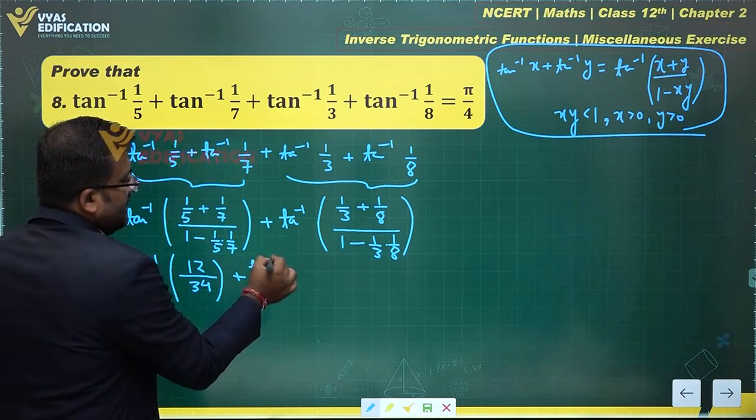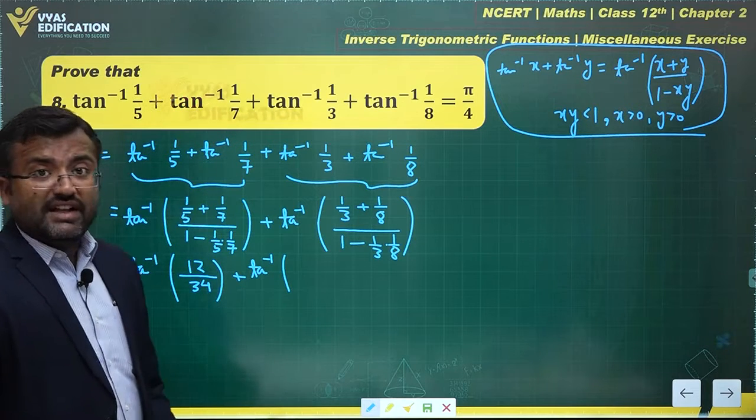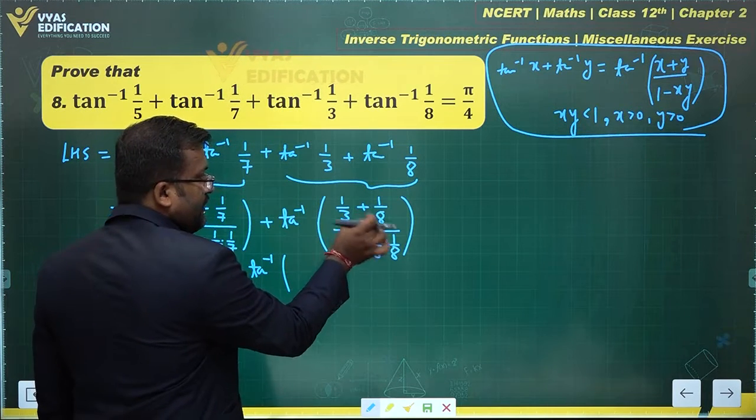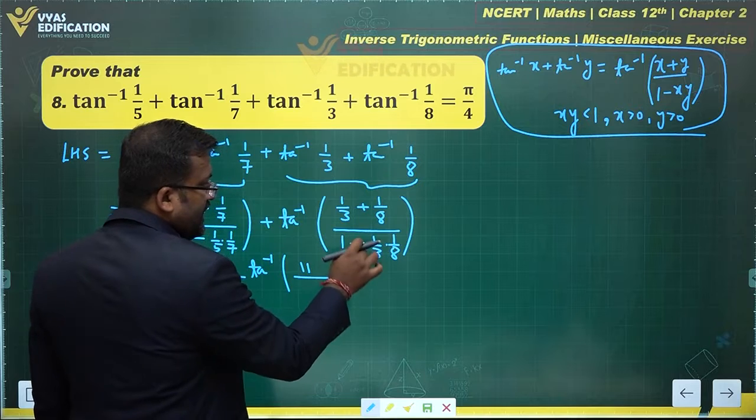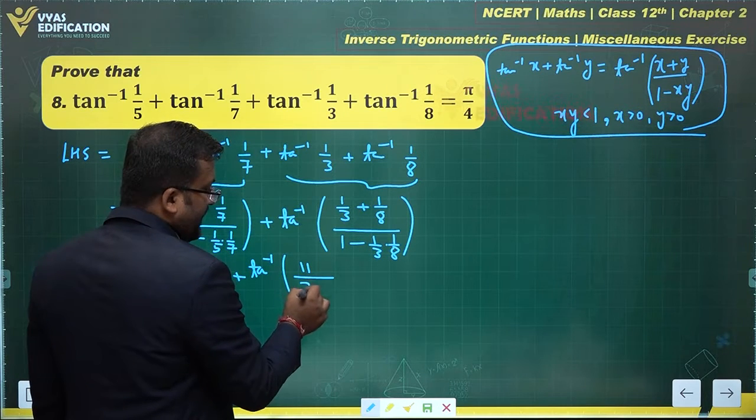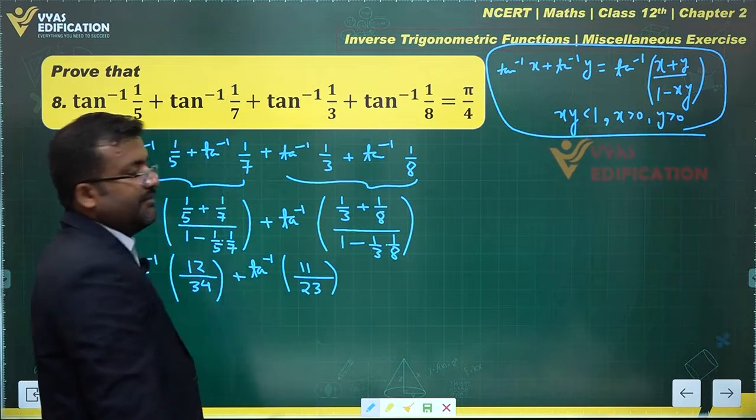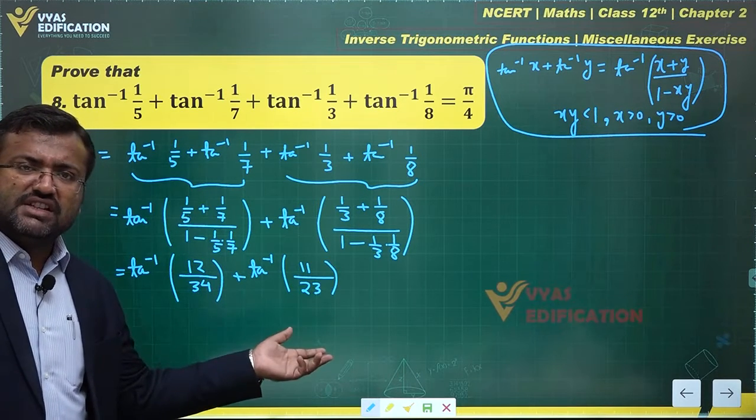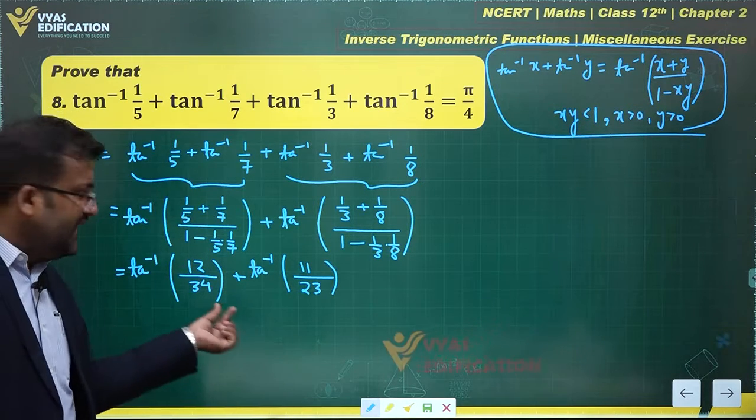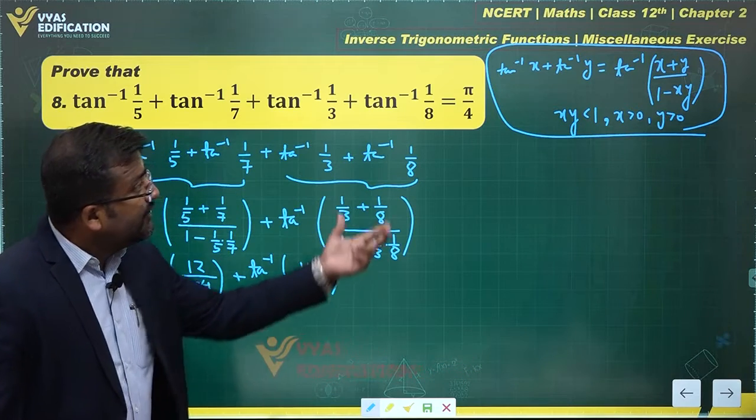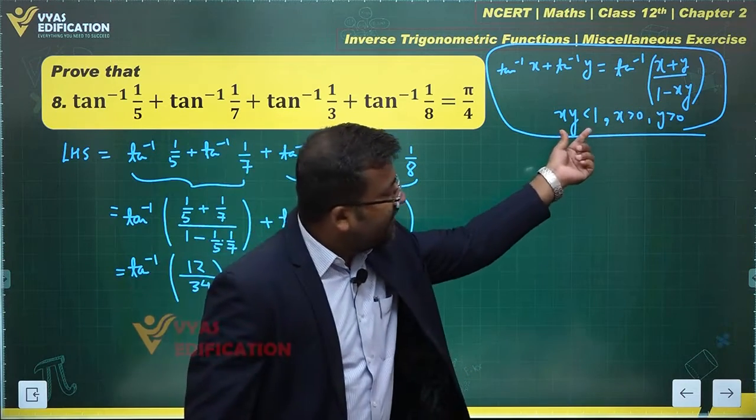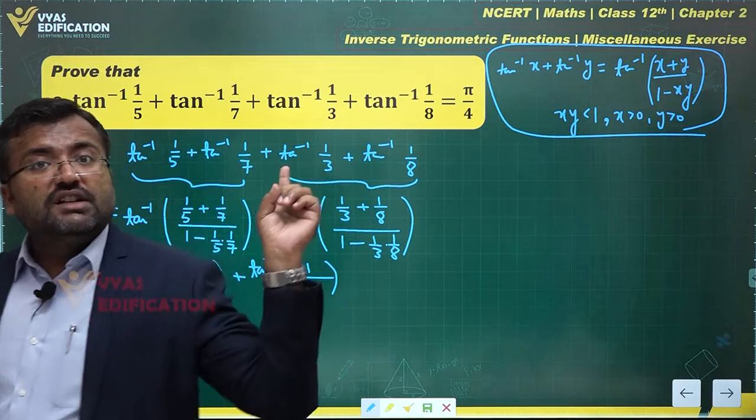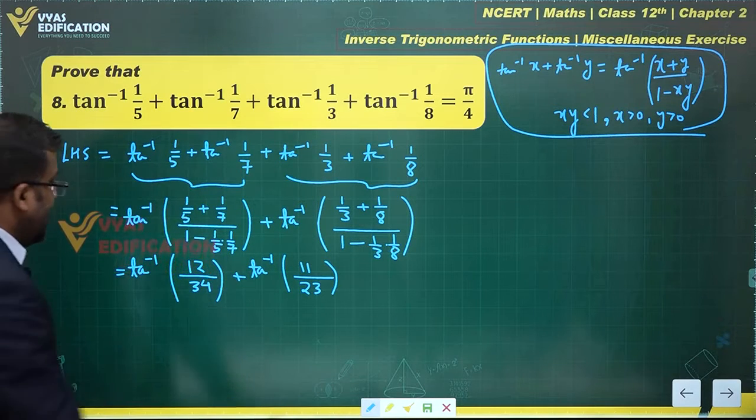Plus tan inverse, the other term, what you get over here is, take the LCM. 8 times 3 is 24. 8 plus 3 is 11 over 24, and 24 gets cancelled. This is 24 minus 1, which is 23 over here. Once again, we have two tan inverses, that is tan inverse x plus tan inverse y, wherein this is less than 1, this is less than 1. Therefore, the product xy will be less than 1. I can apply that same result without worrying about anything.